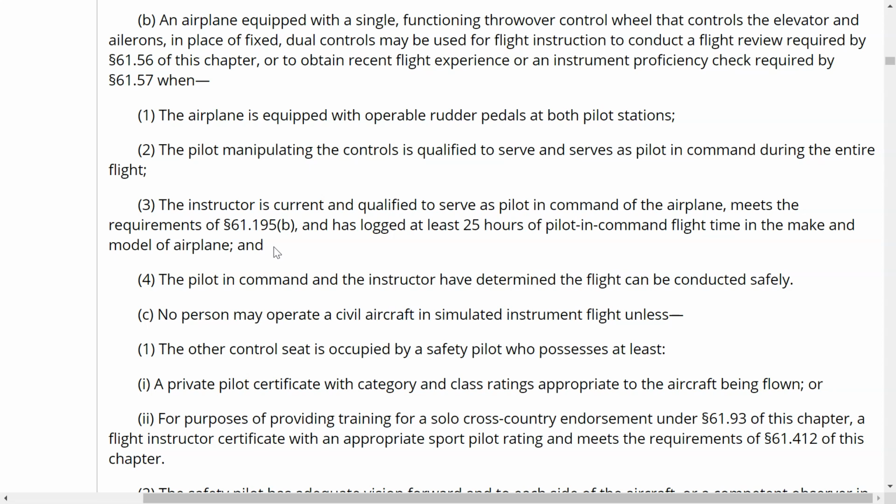If all of that is applicable, then you absolutely can use that according to paragraph B.